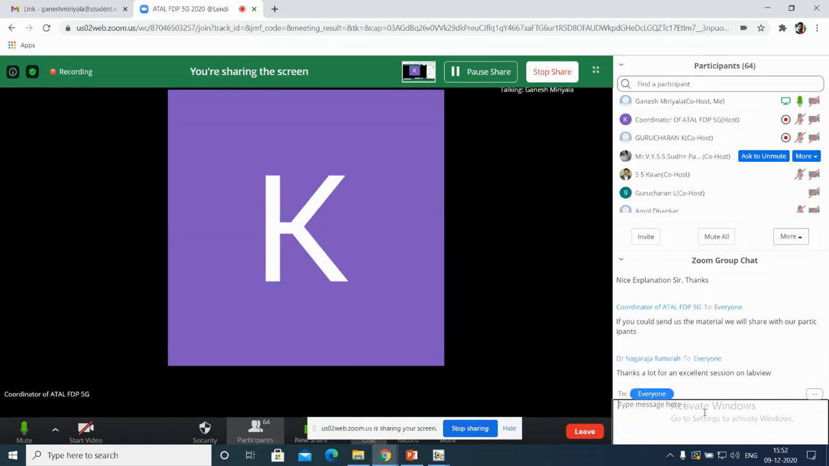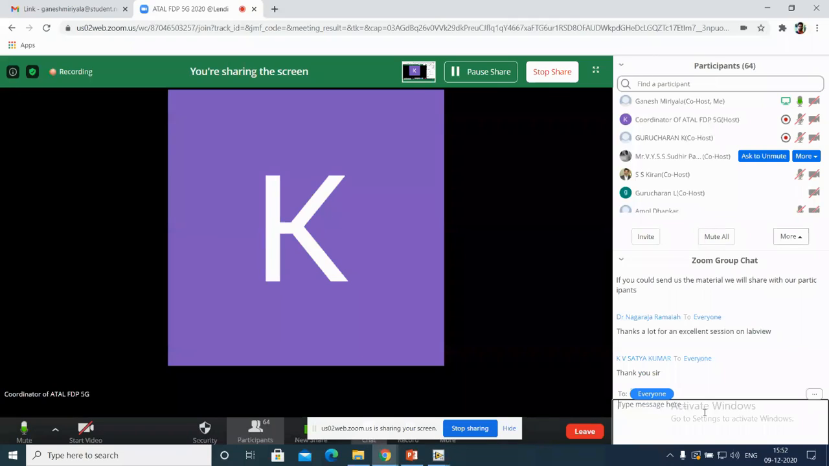Can I give my mail directly from here? I should confirm with the coordinator, sir. If it is fine, then I can give my mail ID from here. If you could send us the material, we will share it with our participants. Yeah, definitely, the coordinator is asking me to share the materials. Okay, sir. Definitely, ma'am. I'll give everything from my side regarding these LabVIEW materials and some additional source files also.